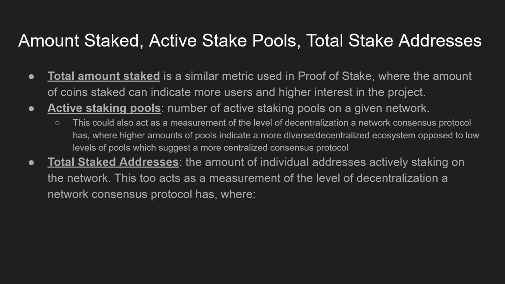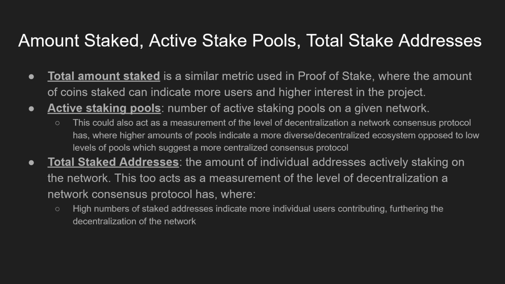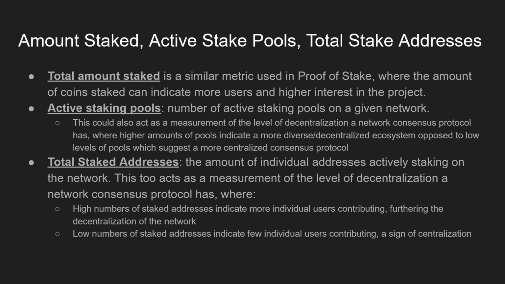We can also look towards total staked addresses. This is the amount of individual addresses actively staking on the network. This too acts as a measurement of the level of decentralization a network consensus protocol has, where high numbers of staked addresses indicate more individual users contributing, furthering the decentralization of the network. And then we have low numbers of staked addresses indicating few individual users contributing, a sign of centralization. There are fewer people involved in the staking process, and that indicates that it's really just a few people involved in staking on that protocol.